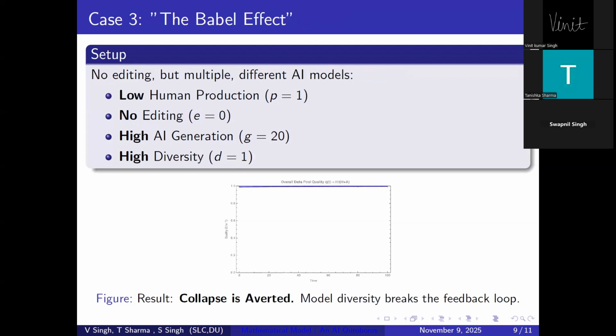In this case, there is no human editing, but high AI diversity results in collapse being prevented. Diversity breaks the recursive feedback loop. Multiple AIs with distinct architectures keep the ecosystem stable. We call this the Babel effect. Tanishka will summarize our findings.